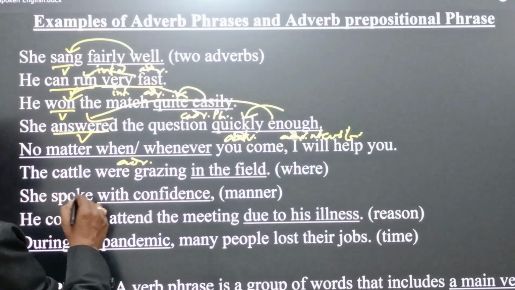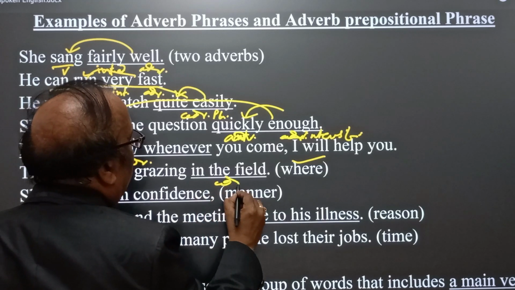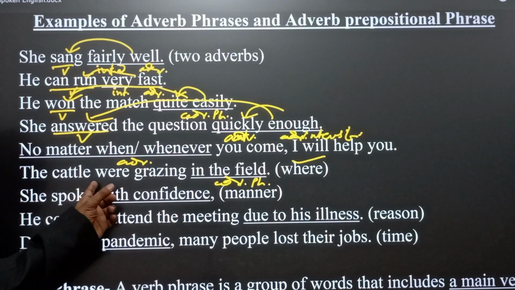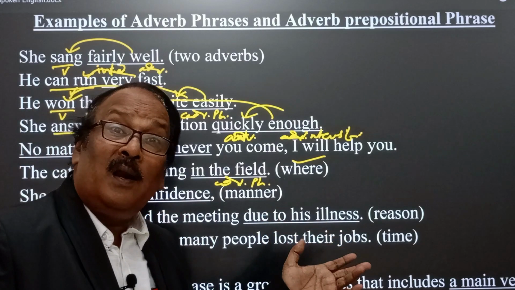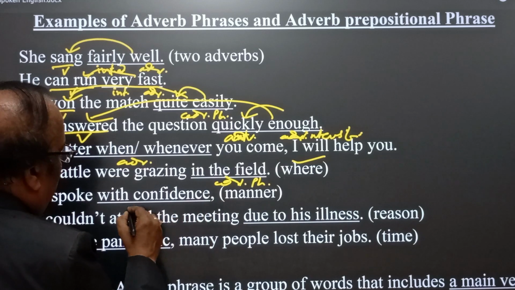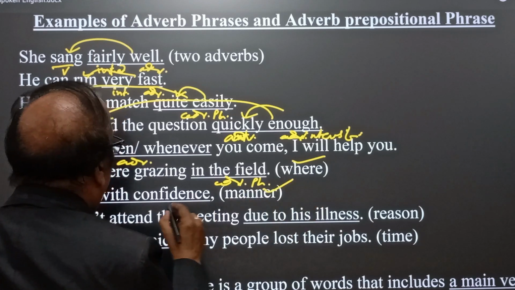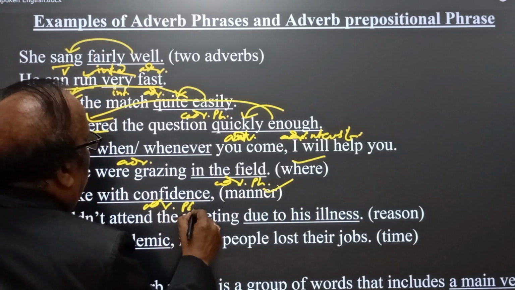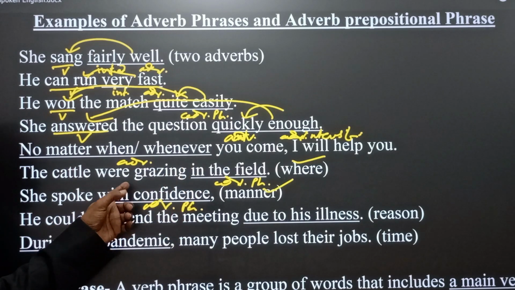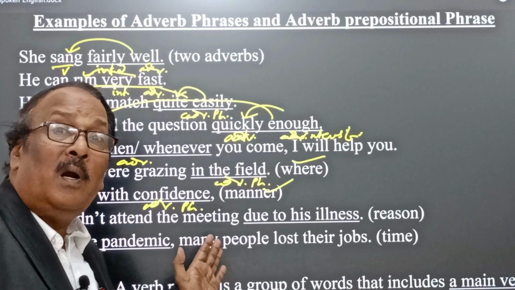The cattle were grazing in the field. Listen, where? In the field. This is an adverb phrase indicating place. Where were the cattle grazing? In the field. She spoke with confidence. Here we find with confidence, an adverb phrase, and it indicates manner. No doubt it begins with the preposition, yet it does the role of adverb or adverbial.